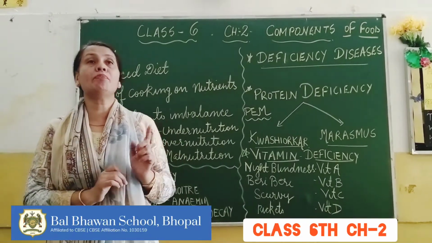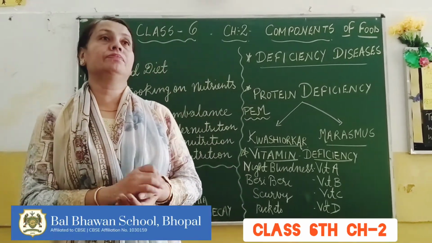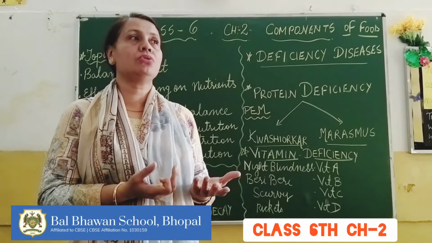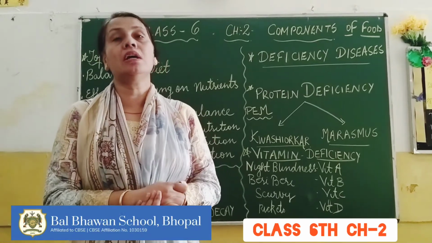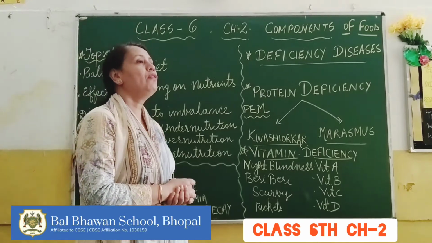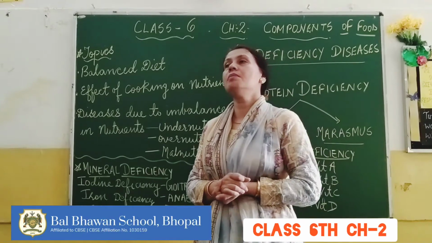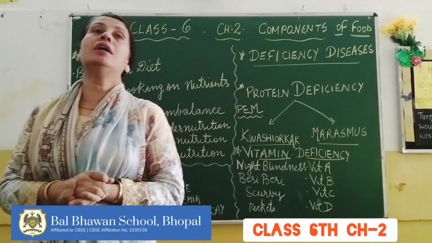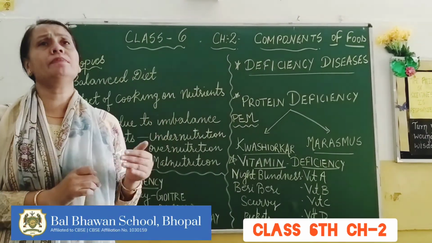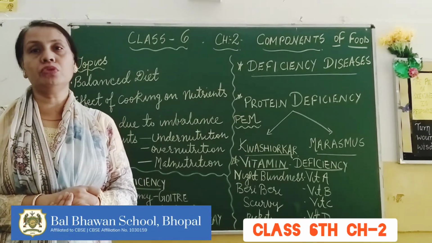Coming to that, one important thing is that, children, we should not overheat a vegetable when it is being cooked. The reason is that when overcooking of food takes place, then important vitamins and minerals, especially vitamin B and vitamin C, are destroyed.